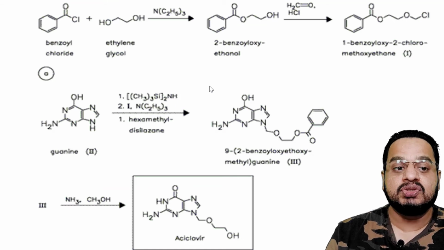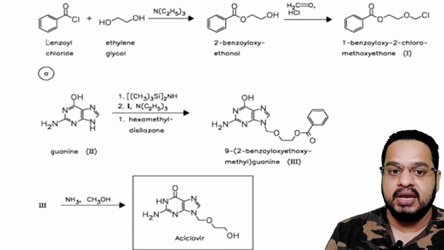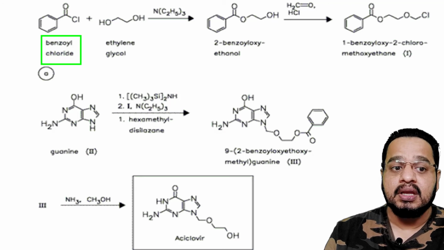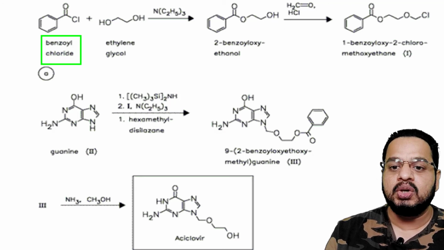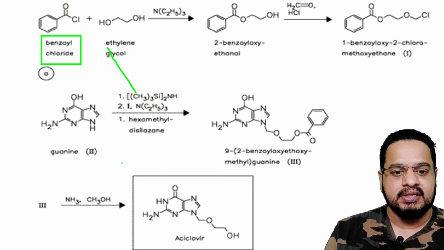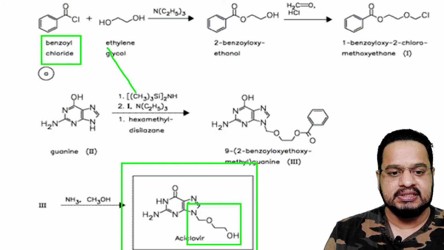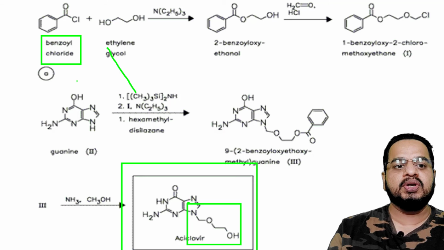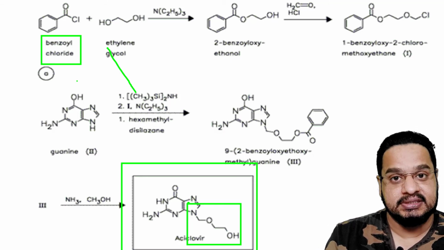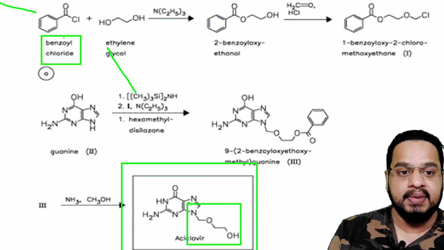This is the synthesis of acyclovir. I have made a separate video about the synthesis of acyclovir, you can have that one. In this case, using benzoyl chloride, you are going to get the side chain of the acyclovir. This side chain we are going to get from benzoyl chloride. And how this side chain is synthesized, you have to see in the other video. I have already made that video.